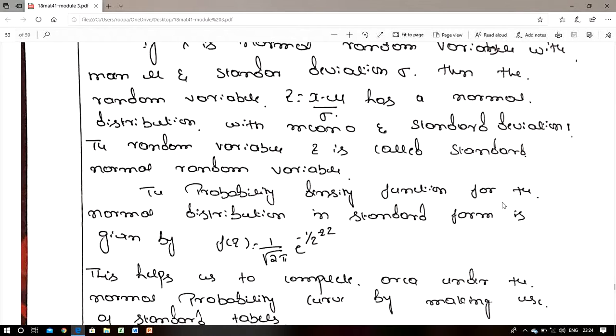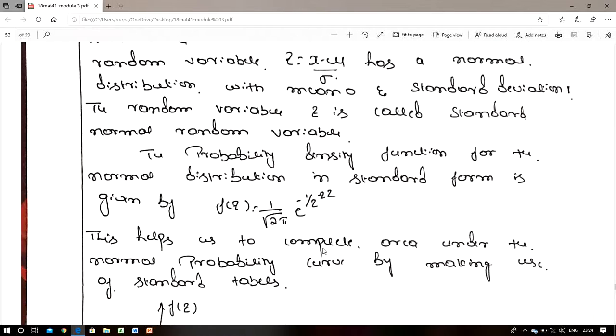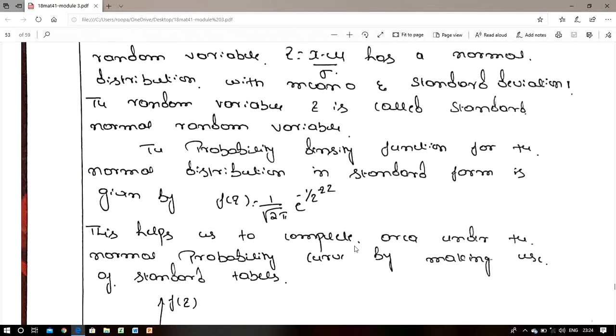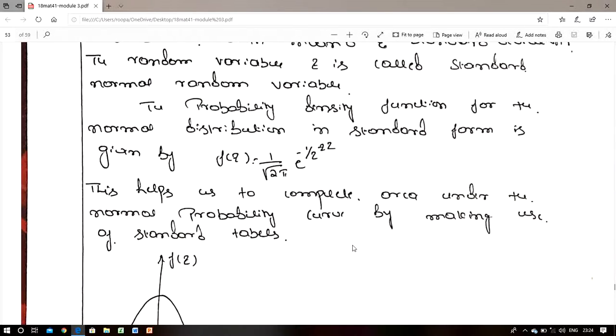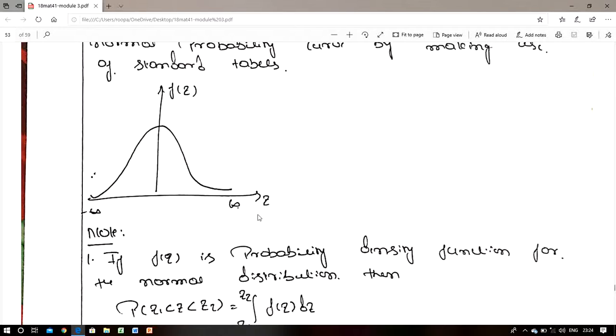The probability density function for the normal distribution in standard form is given by f of z is equal to 1 by root 2 pi into e power of minus z square by 2. This helps us to find the area under the normal probability curve by making use of standard tables.